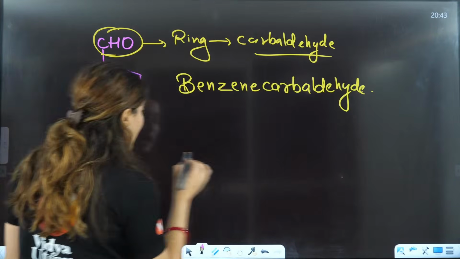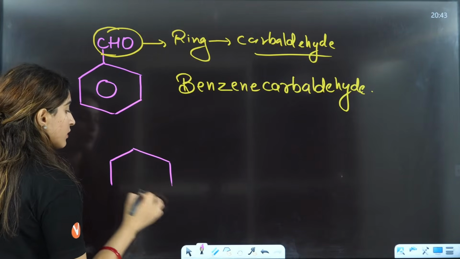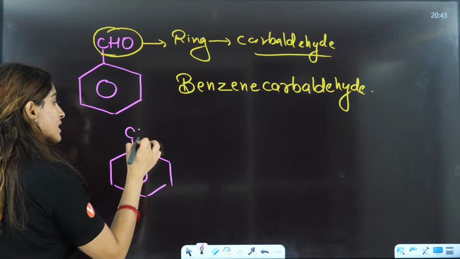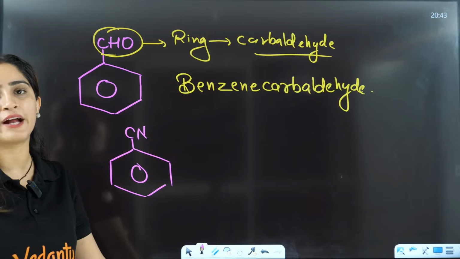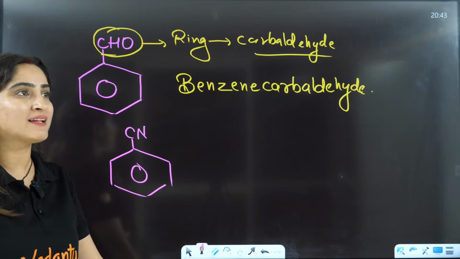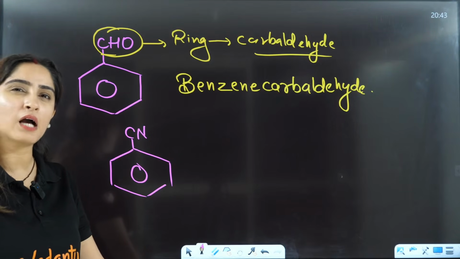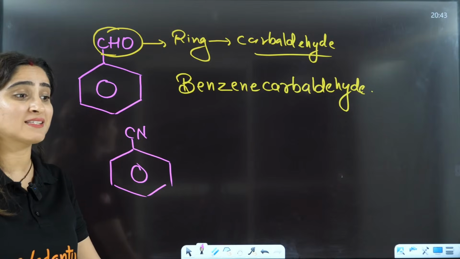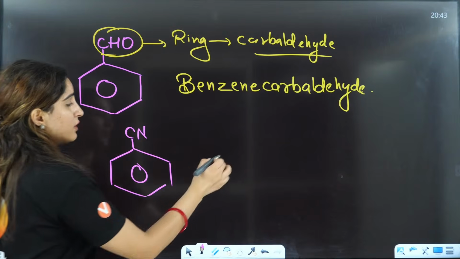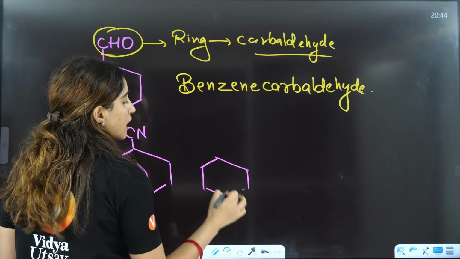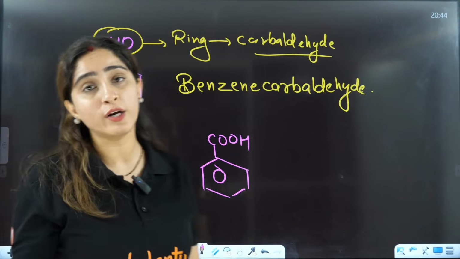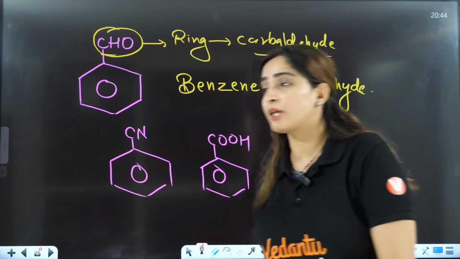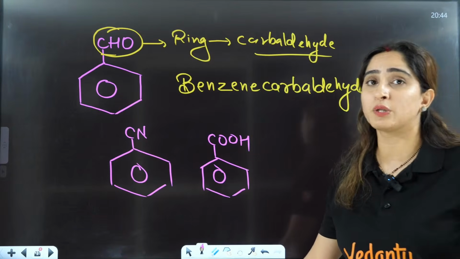And for that, instead of just benzonitrile, it should be benzene carbonitrile, or benzene carboxylic acid for this one. Isn't it? So according to the rule, it should be like this, because I have told you that it should be like this if it is connected to the ring.